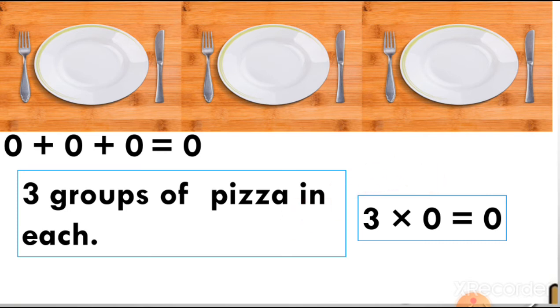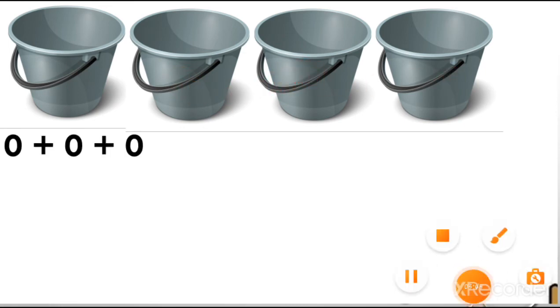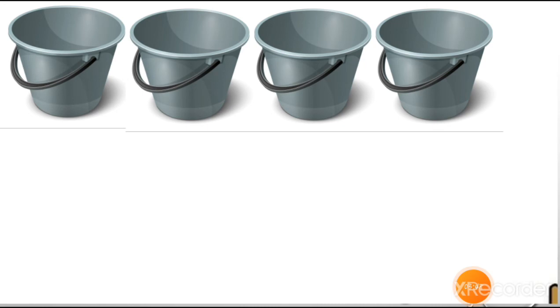It means 3 multiplied by 0 is equal to 0. Now you can see the buckets are there. How many buckets are there? 1, 2, 3 and 4. There are 4 buckets. You can see this. Here you can see, students, there are 4 buckets.